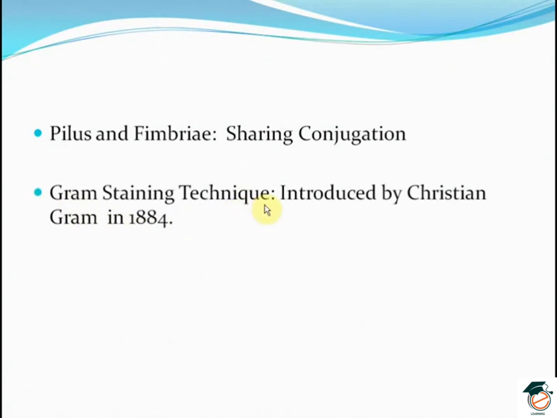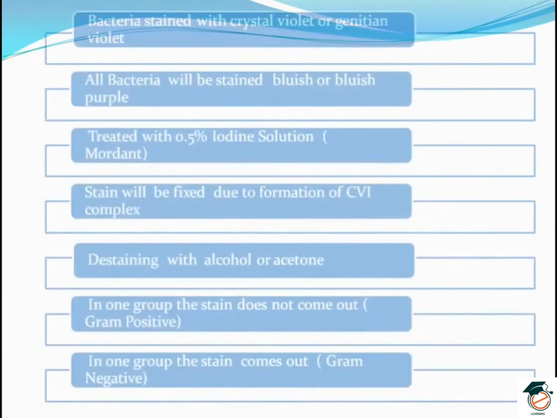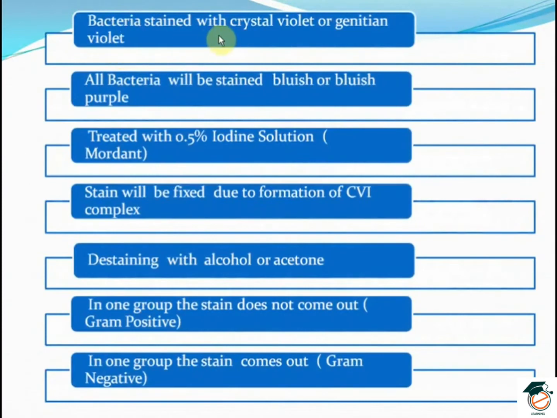Gram staining technique. Bacteria are identified as gram-positive or gram-negative bacteria. The stain was introduced by Christian Gram in 1884, and that is how we can differentiate between a gram-positive and a gram-negative bacteria.